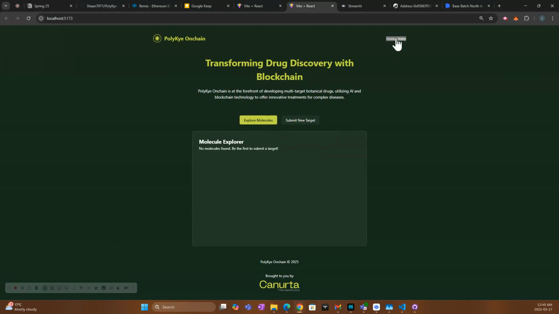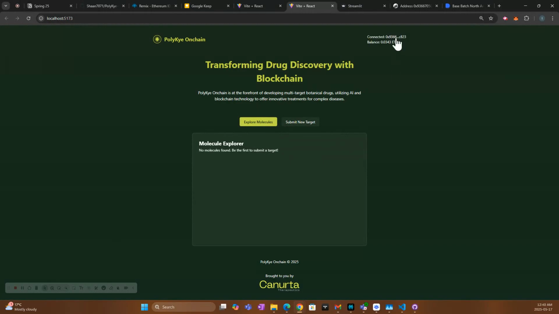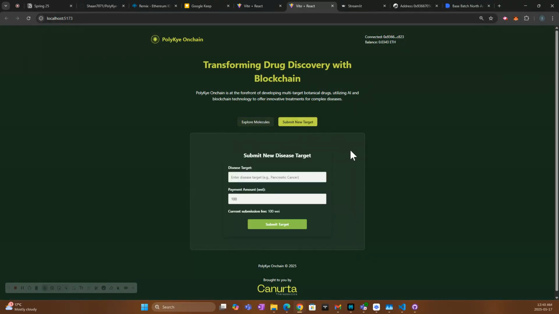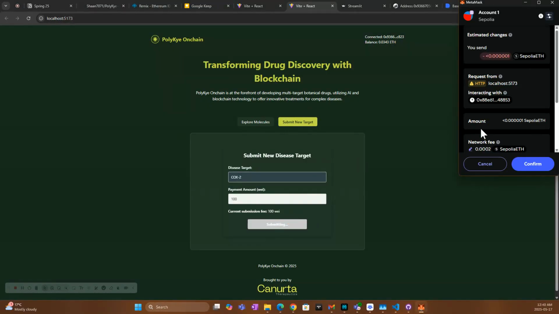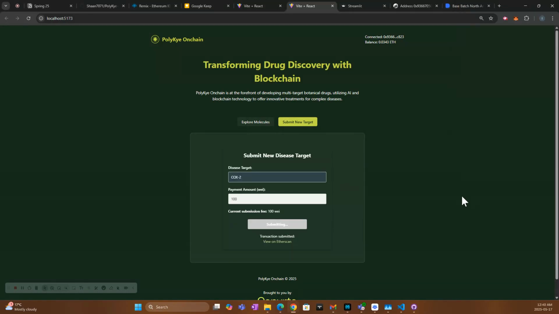First, you would connect your wallet, and then you go to submit new target. If you have a niche disease or a new protein that you and your team of researchers have discovered, you can leverage our platform to discover the optimal ligand for it. You would enter the disease target here, for example, COX-2 enzyme, and the payment amount, which you can adjust, but it's preset to what we've set it as. Then you would press submit the target and accept that transaction.